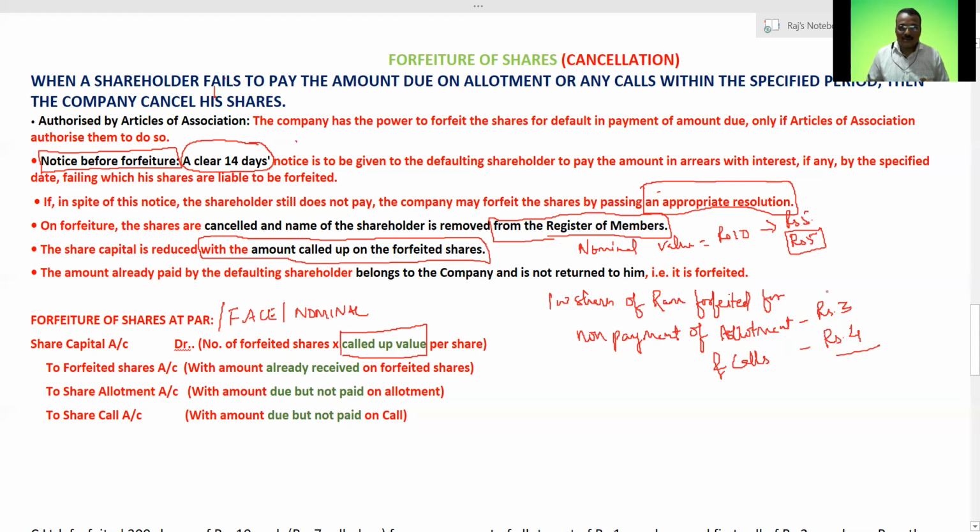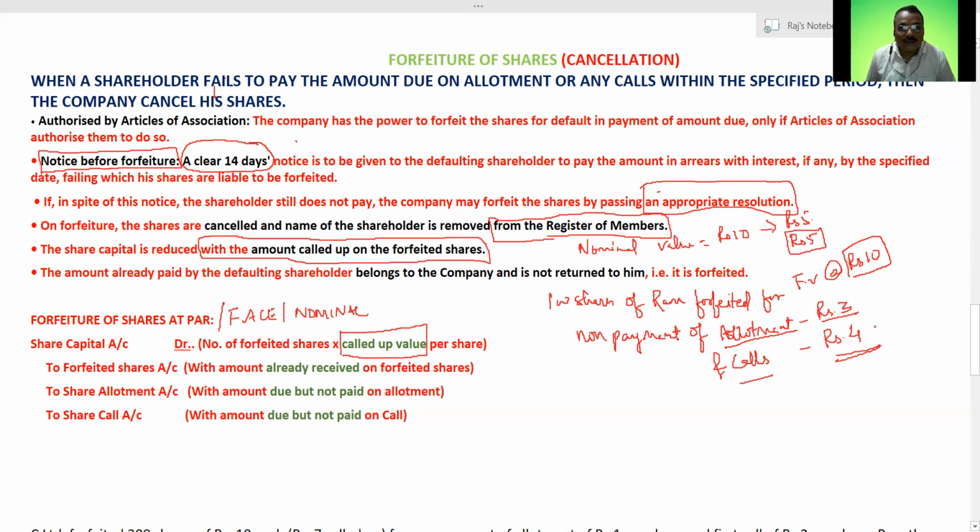So you have 100 shares of Ram and the face value is rupees 10. My allotment value is rupees 3 and my calls are rupees 4, right? So definitely, which amount have I already paid?